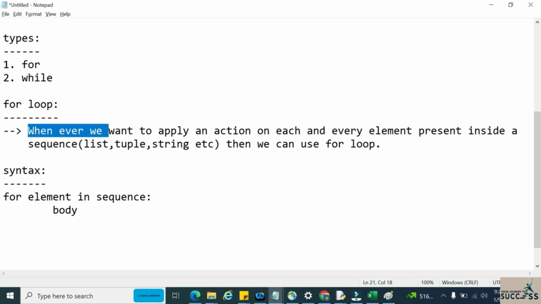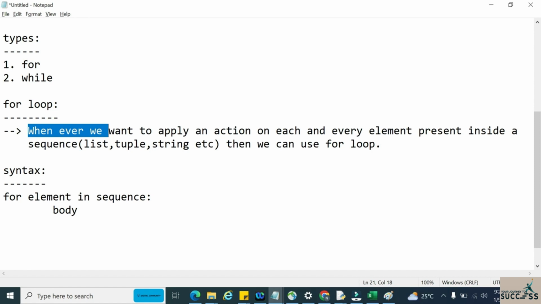Sequence means any collection in Python, a collection of elements. If we want to apply a particular action on each and every element present inside that collection, then we can use the for loop.